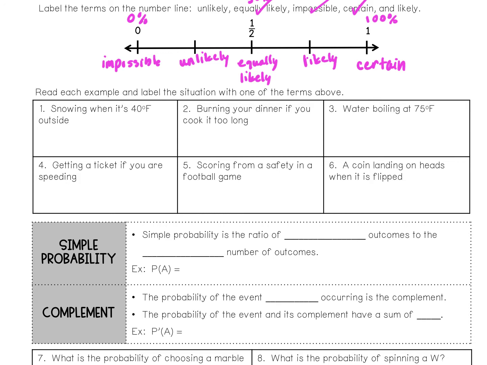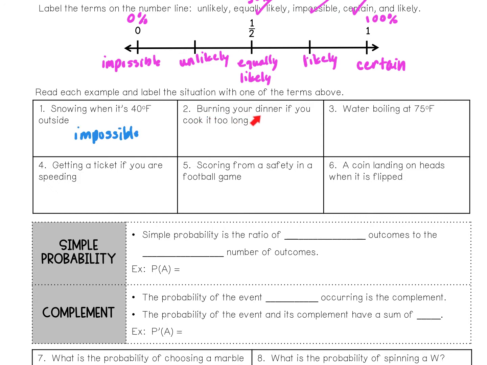So the likelihood of it snowing when it's 40 degrees outside, well, that would be impossible. It needs to freeze, and the freezing temperature is 32 degrees, and 40 is too warm. So this would be impossible. It might be cold, but it's not going to snow.